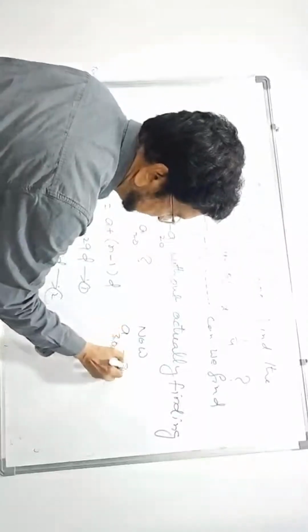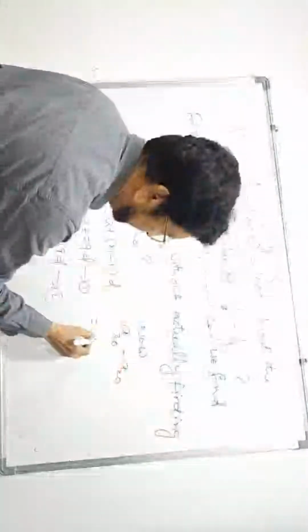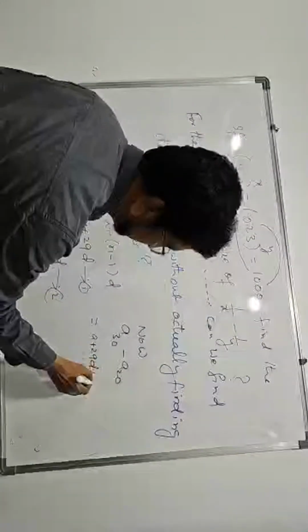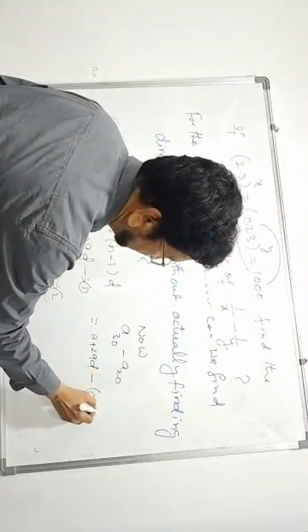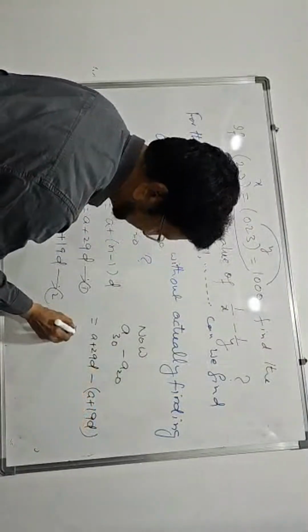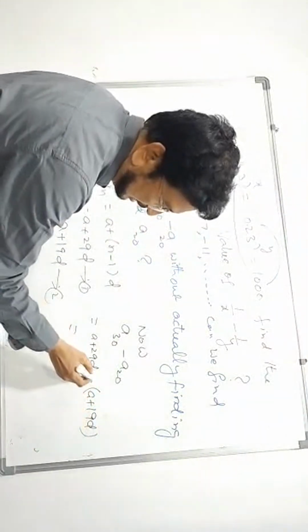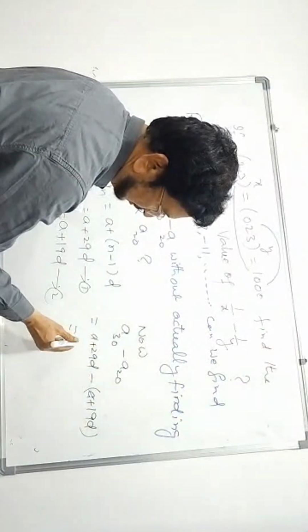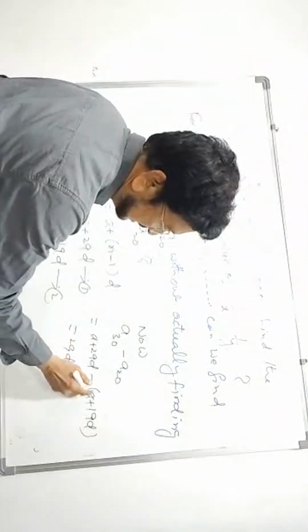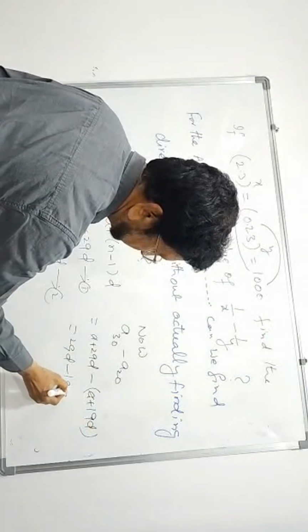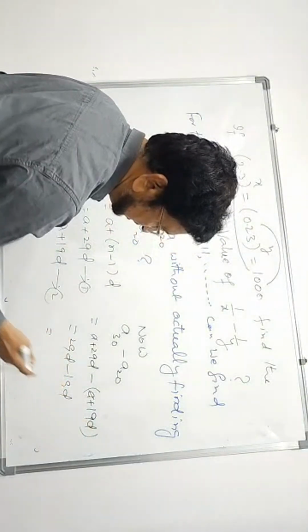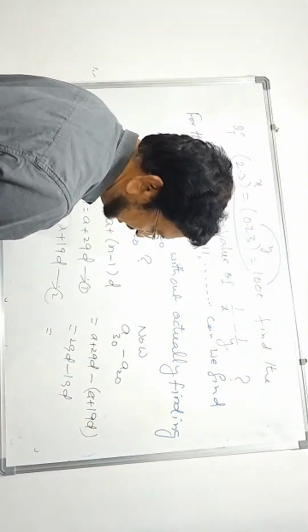Now, A30 minus A20. What is A30? A plus 29d, minus, what is A20? A plus 19d. A minus A, this plus a cancels out. 29d minus 19d. 29d minus 19d is how much? 10d.